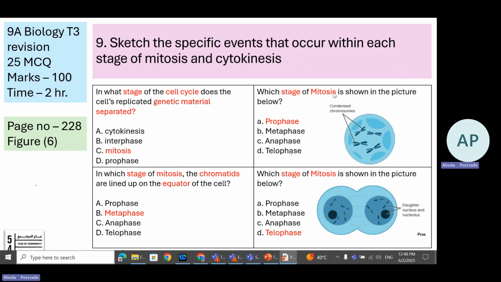Stage of mitosis we want, and the picture is given. So this is the first phase of mitosis, where you can see the condensed chromosomes. They are not lined up in a straight line in the middle, the nucleus isn't separated, and the chromatids are not pulled away. This is the prophase. Next, stage of mitosis. This is the last phase in mitosis, that is telophase, where the nuclear material is divided.